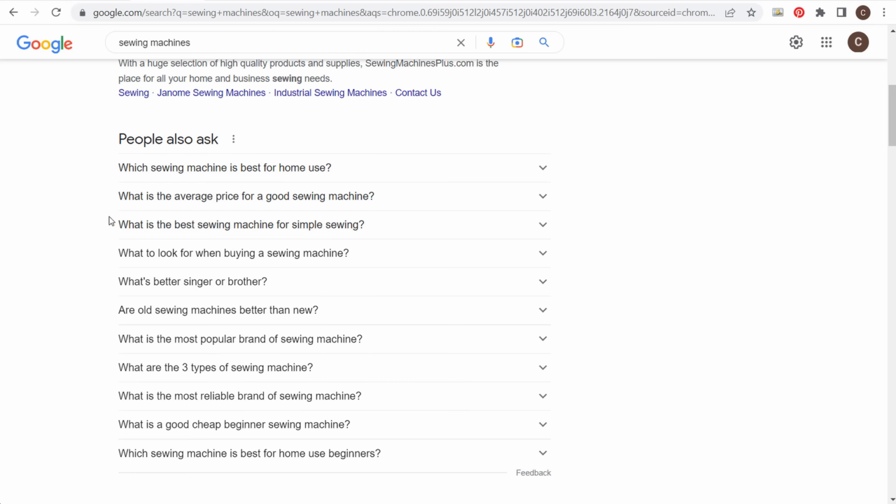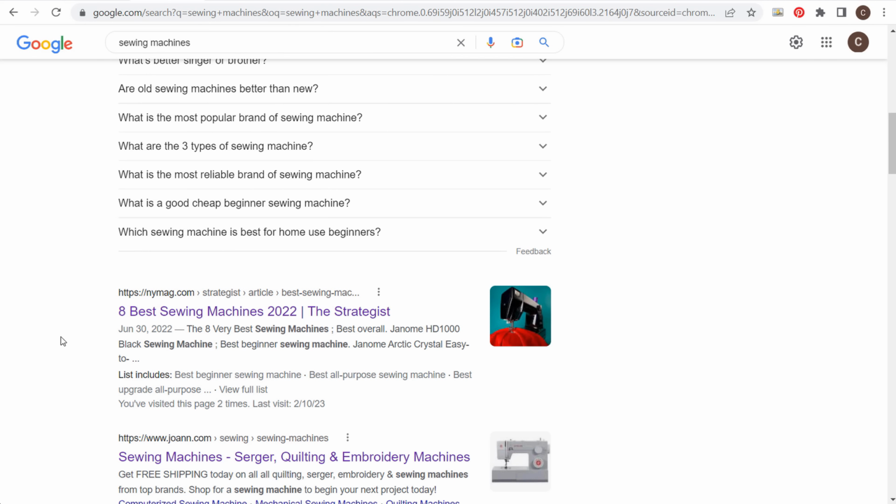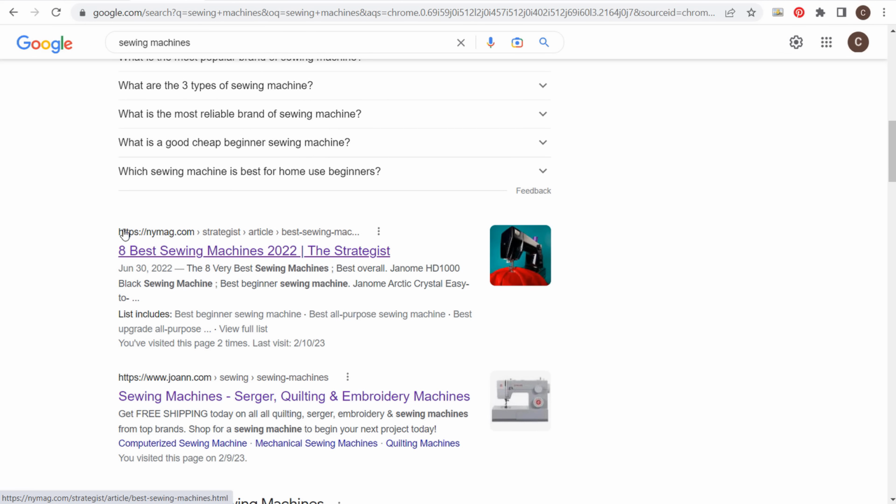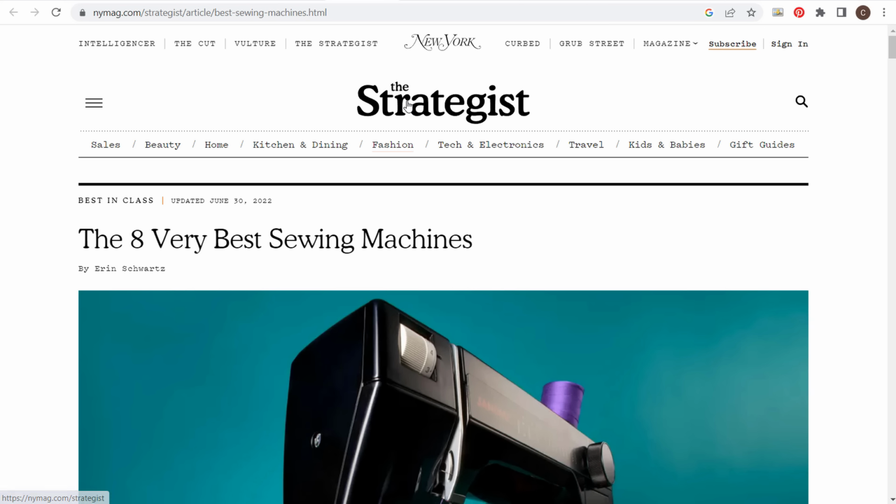But what we want to do, and I've already opened this page here, I've opened a few of these pages. So we have NewYorkMag.com right here, the 8 best sewing machines. They're going to have to update this for 2022 because it's currently 2023. So let's open up New York Mag. We have the strategist, the 8 very best sewing machines.